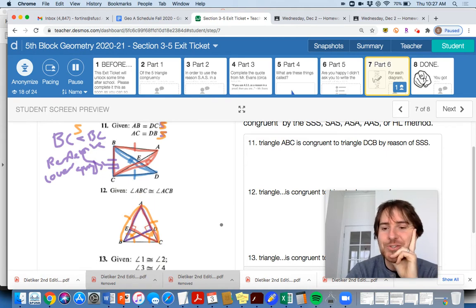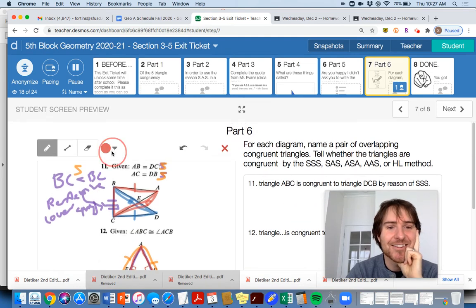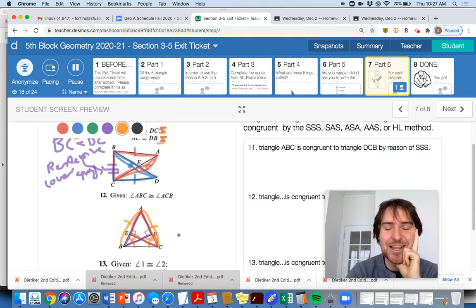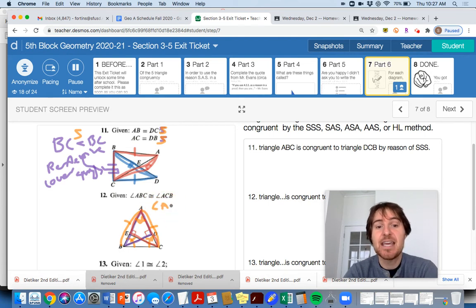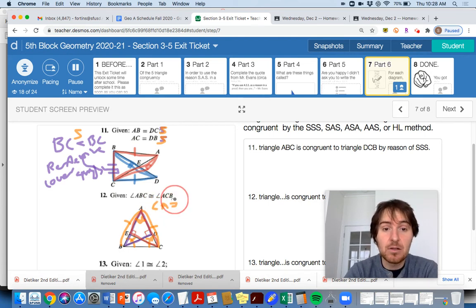Okay, what's overlapping in those triangles? The purple triangle and the red triangle, what's overlapping? That's right. Do any sides overlap? No, sides don't overlap. An angle overlaps here. Angle A is congruent to itself. So here we have an overlapping triangle because it shares an angle. Angle A is congruent to angle A, and that again is through reflexive.